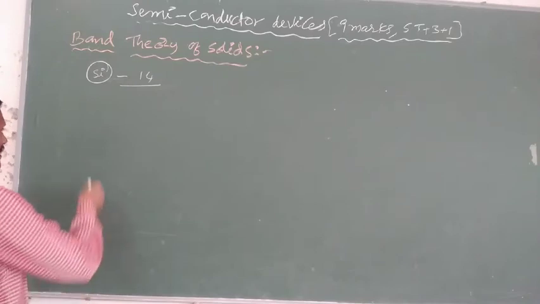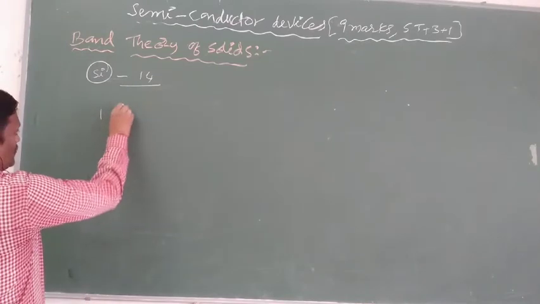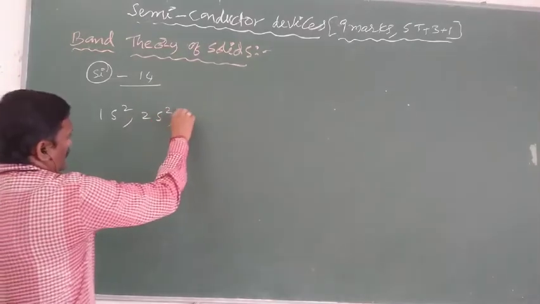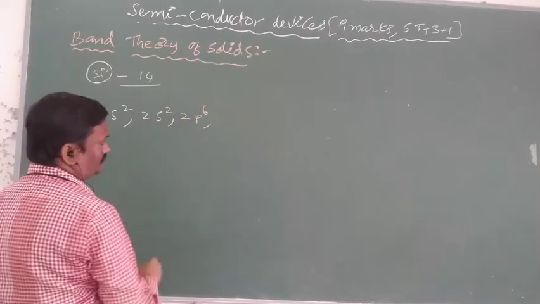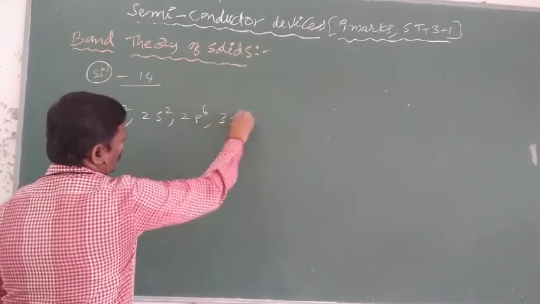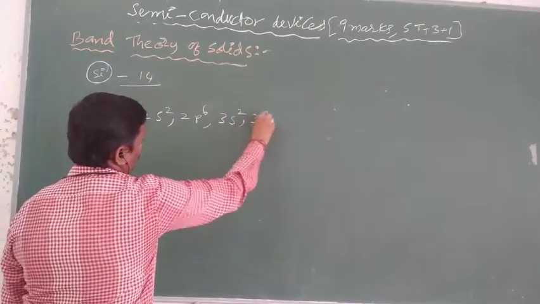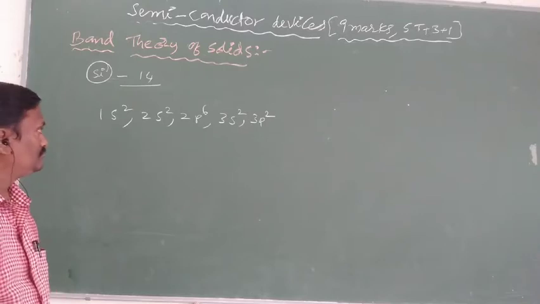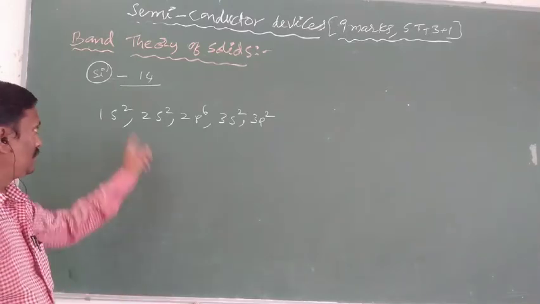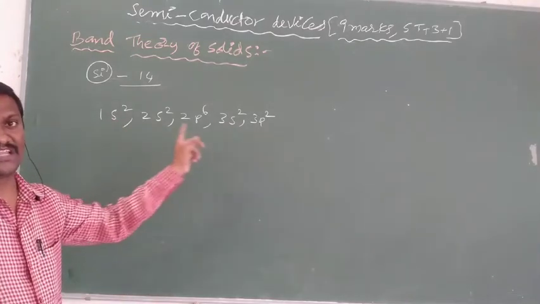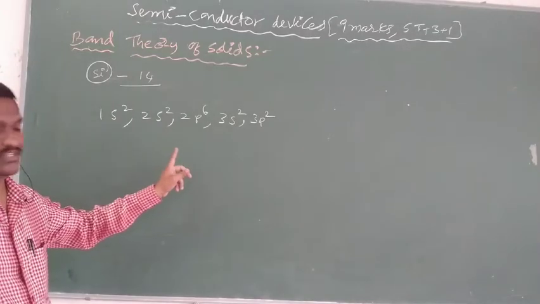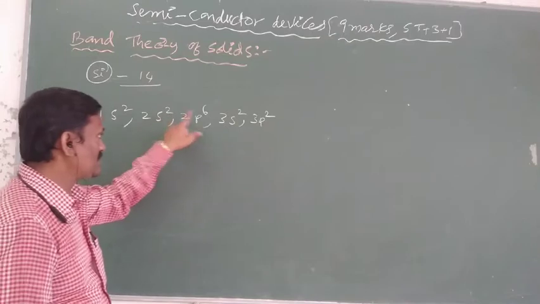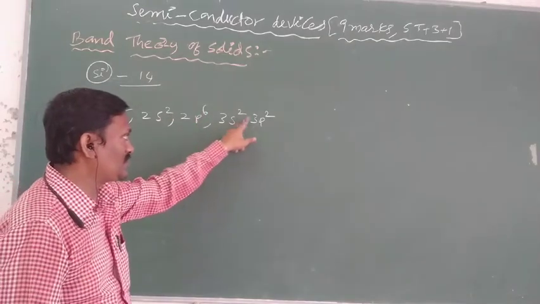In silicon the electronic configuration is first 1s2, next 2s2, next 2p6, next 3s2, next 3p2. Because silicon has atomic number 14. Once again check whether the total atomic number is balanced. Here 2 plus 2, 4. 4 plus 6, 10. 10 plus 2, 12. 12 plus 2, 14.